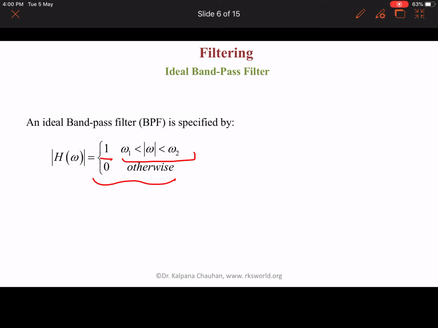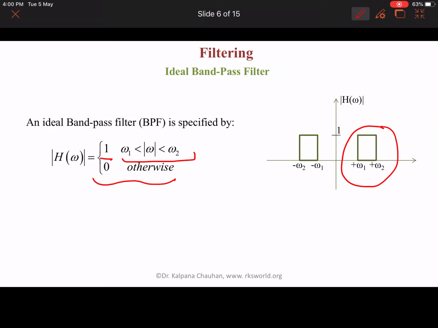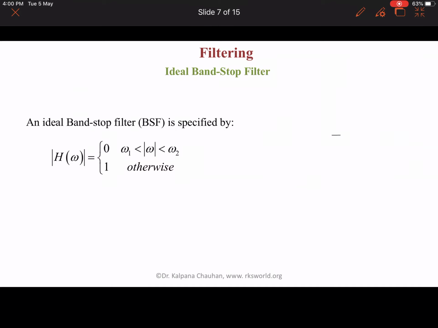We can explain it with the help of these characteristics. We have H(omega), and we can see that the output of the band pass filter is 1 only for a band of frequencies between omega 1 and omega 2, and it shows 0 output for other frequencies.